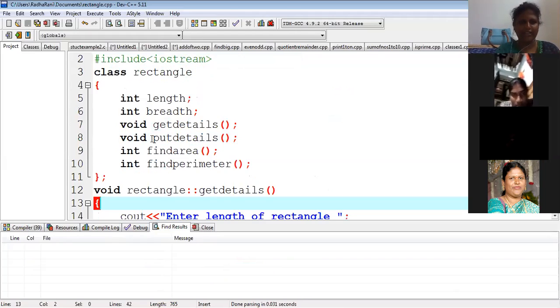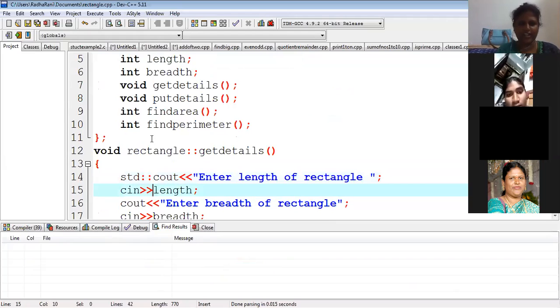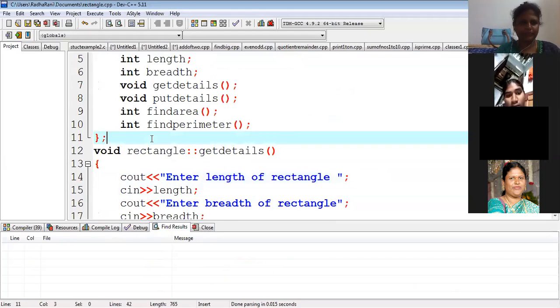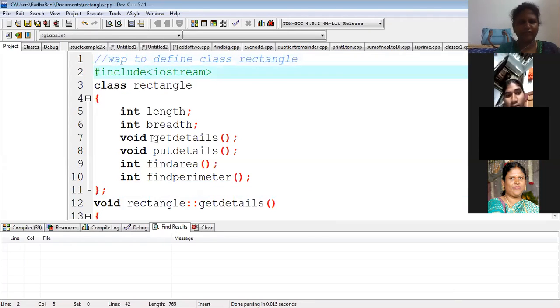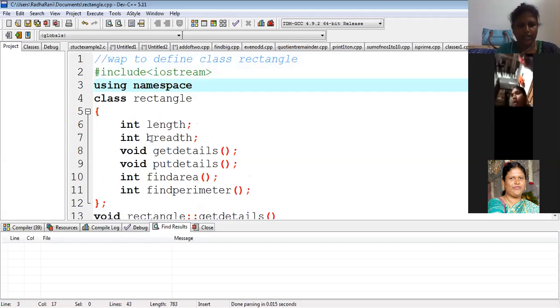Previously, whenever you write cout, I'm writing std:: for everyone, like this, for each and every statement. Instead of that, we have to write using namespace std. We forgot it here. If I say this, automatically all your 20 errors will go. Using namespace std.